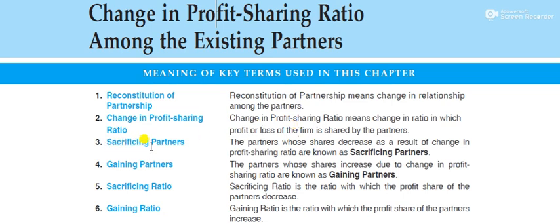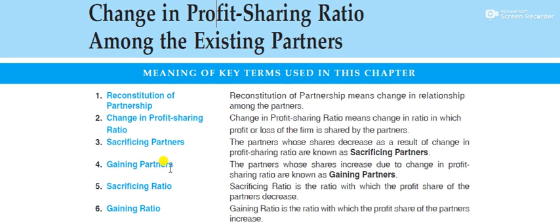Sacrificing partners: ultimately, if they change the profit sharing ratio, some partners may sacrifice and some partners may gain. How is it possible? Suppose the ratio is now changed from 1:1:1 to 3:4:2. 1:1:1 is the old ratio and 3:4:2 is the new ratio.